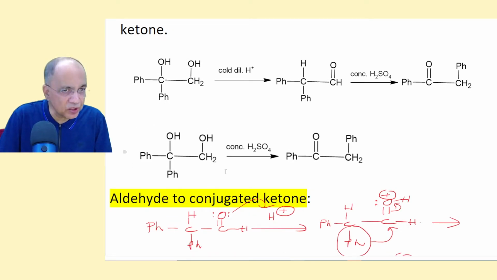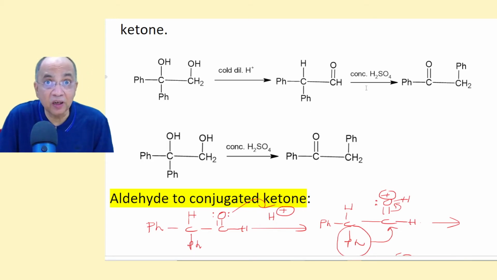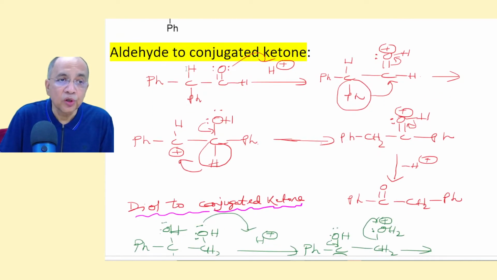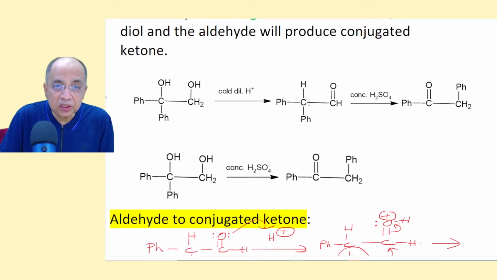Whether you take a vicinal diol with concentrated sulfuric acid, it will give directly this one, or you are using first cold dilute sulfuric acid to get the aldehyde, and then you want to treat this aldehyde with conc sulfuric acid, you get the same conjugated ketone. I will show you first how this aldehyde is rearranged to the conjugated ketone.